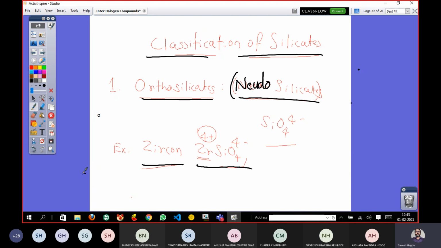So this is the simplest silicate wherein you have a SiO4 4 minus. In order to balance the charge, we have zirconium with a 4 positive charge. The 4 negative charge of the silicate unit is balanced by the zirconium ion.